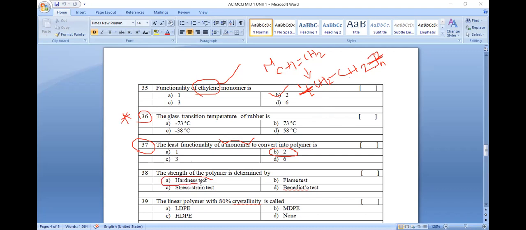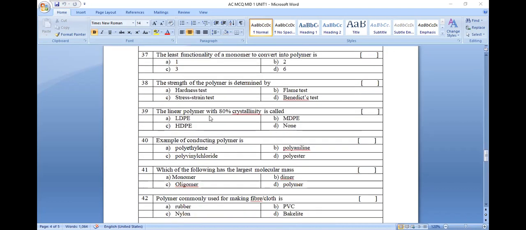The strength of a polymer is determined by a hardness test. Generally, to determine strength, we use a hardness test. Question number 39. The linear polymer with 80% crystallinity. Any polymer containing 80% crystallinity is known as HDPE, high density polyethylene.